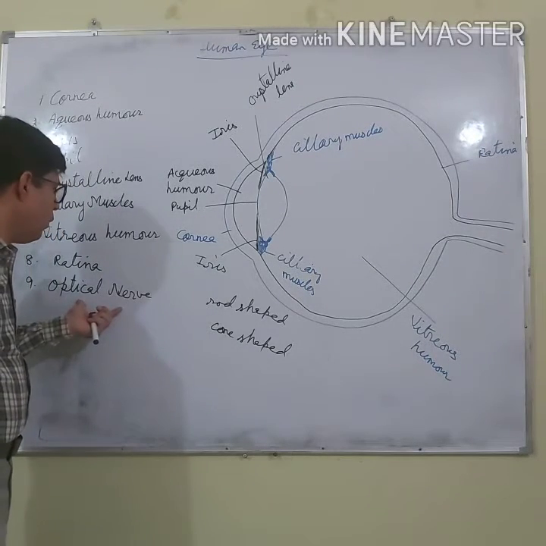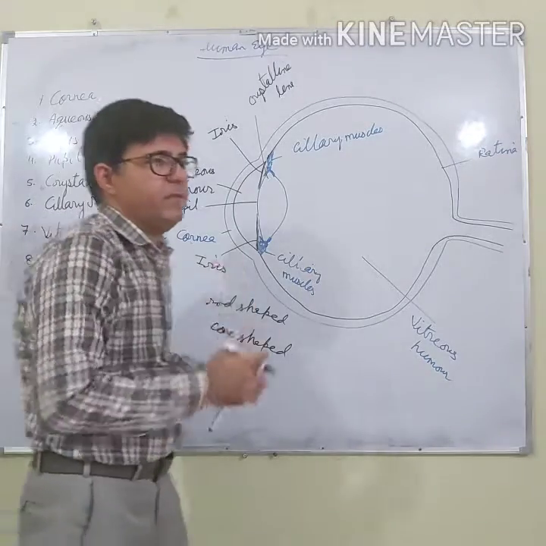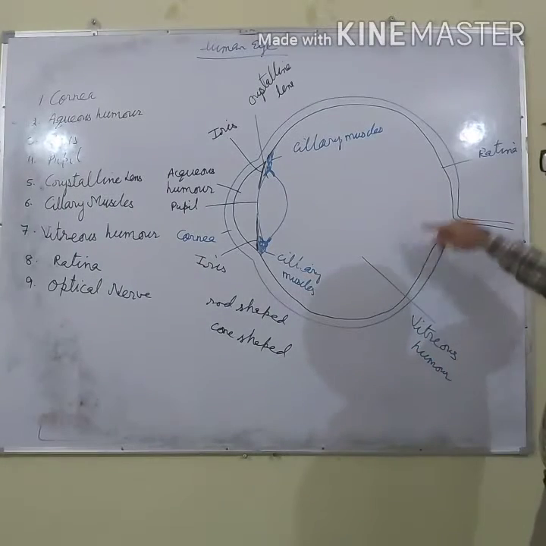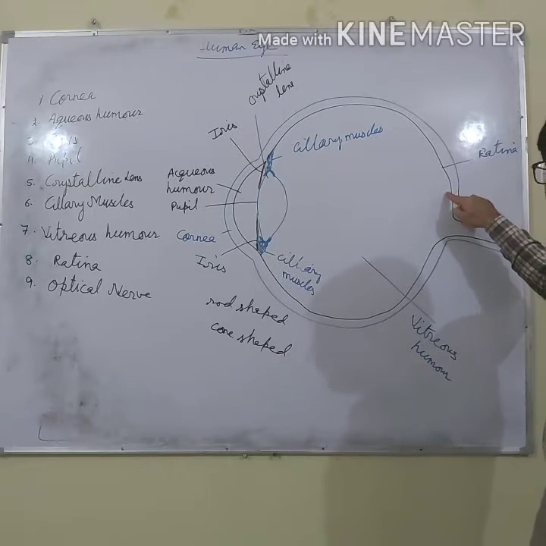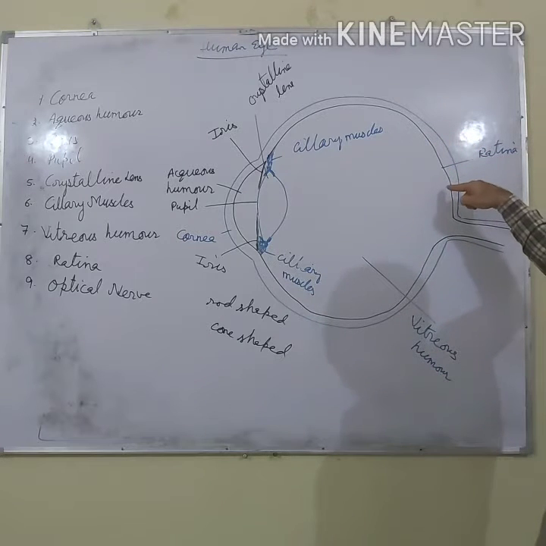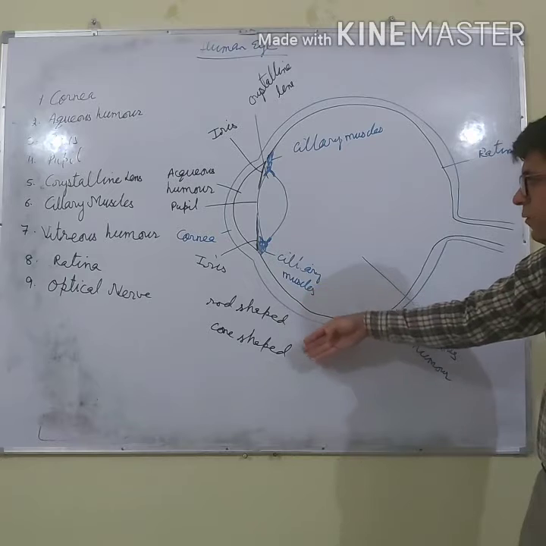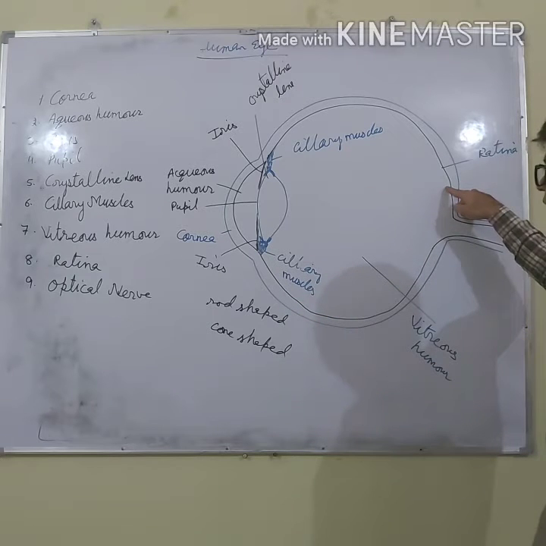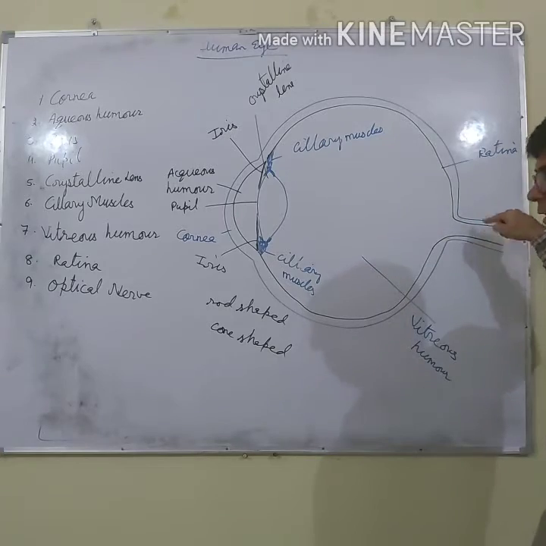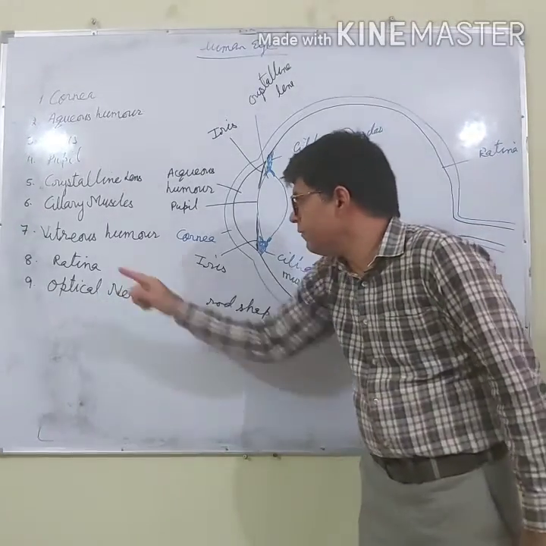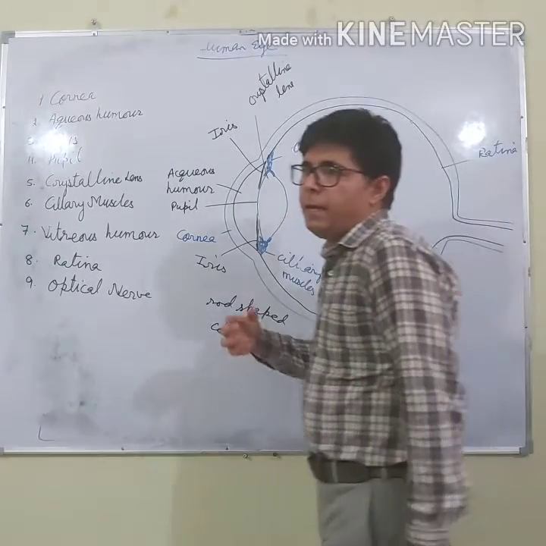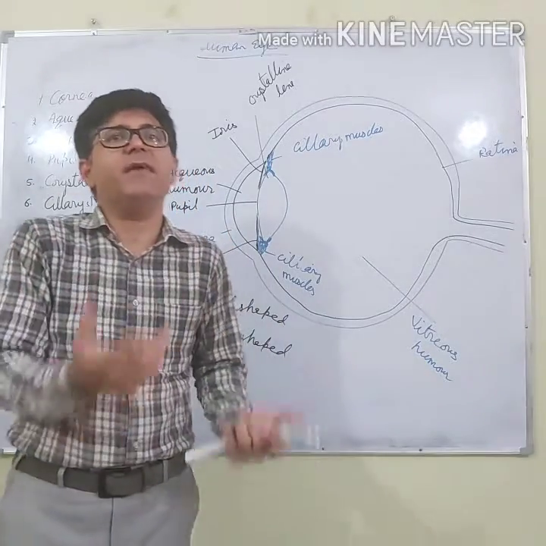Next are the optical nerves. A real and inverted image is formed on the retina, but we see the object straight. It is because the retina consists of cells that convert the light signals into electrical signals, and with the help of the optical nerves, these signals are sent to the brain, and the brain interprets the image.